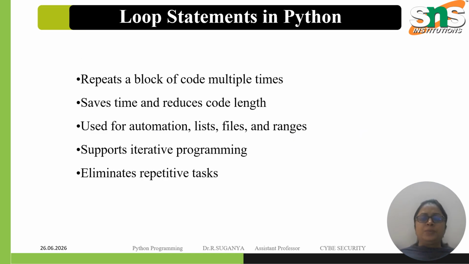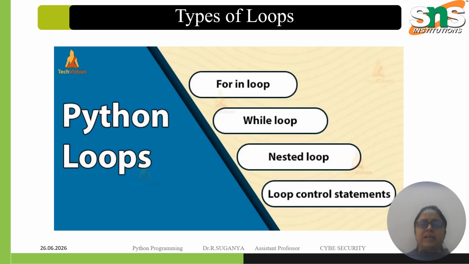Next come the loop statements in Python. A loop repeats a block of code multiple times. The loop statement executes multiple statements, saves time and reduces the code length too. It is used for automation, lists, files and ranges. It supports iterative programming, and it also eliminates repetitive tasks. There are some types of loops: for, while, nested loops and loop control statements.